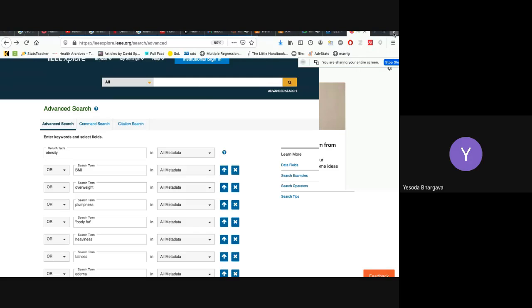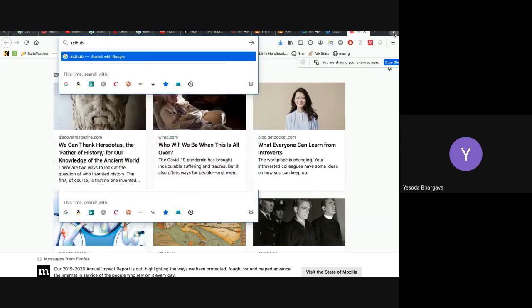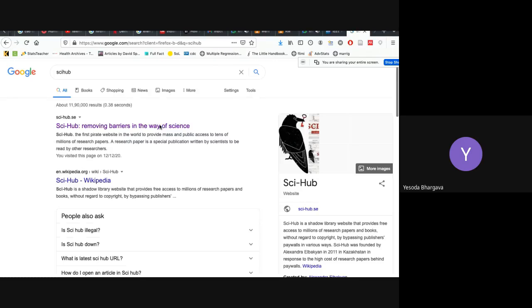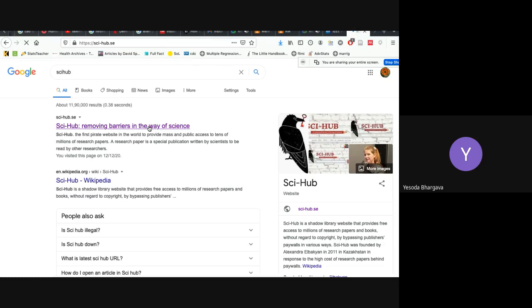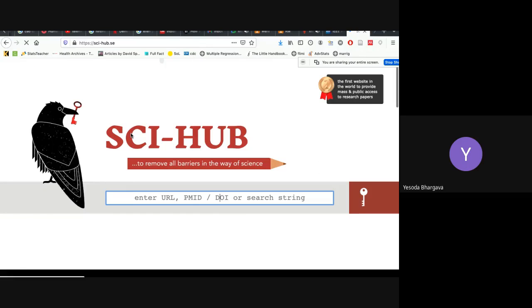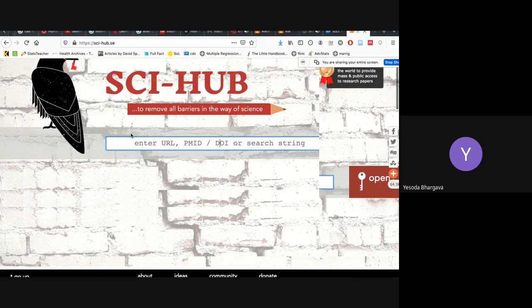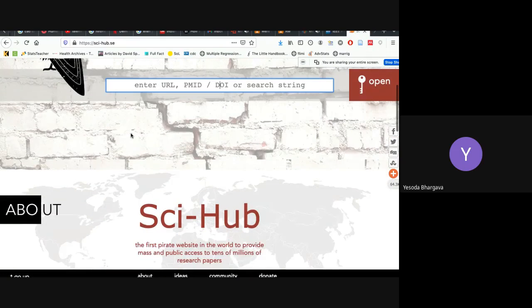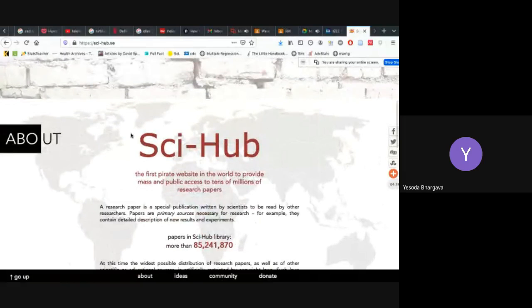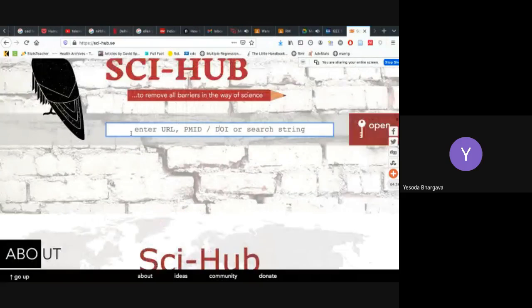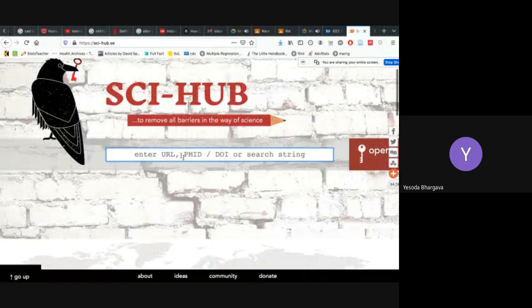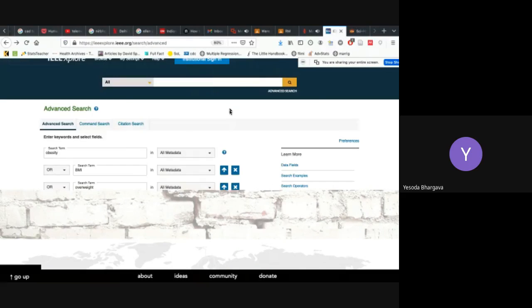Recently, my friend told me that there is this website on which a lot of papers are freely available. The idea behind this website is that science should not be a preserve of people who have money or who can afford subscriptions. So maybe I'm not supposed to share this, but I really found it useful. The website is called Sci-Hub. If you're not able to obtain any research papers on IEEE, you try to search here.